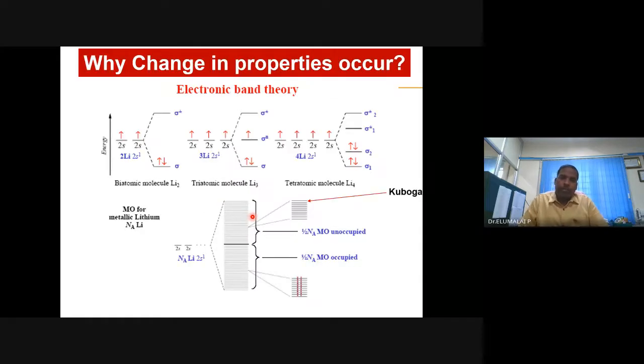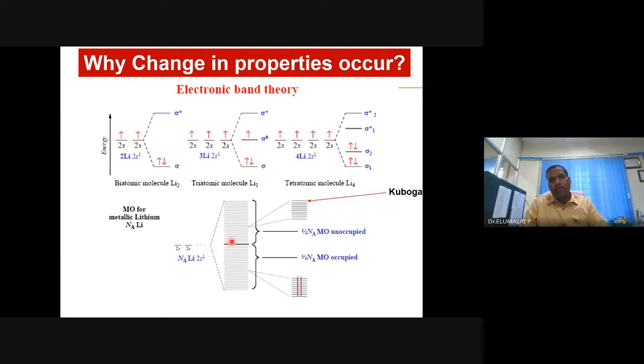You see here, there is a large density of states in the case of bulk material, and in the case of atoms, very, very little density of states. What is the density of states? The number of energy levels available for the electron to occupy is the density of states. What is the density of states for a lithium atom or lithium molecule? Sigma and sigma star, two density of states. An electron can occupy here, whereas an electron can occupy here.